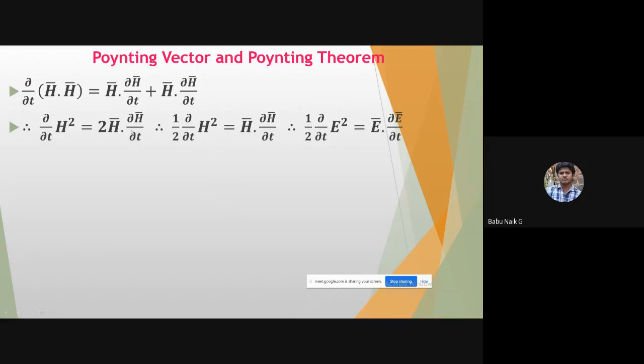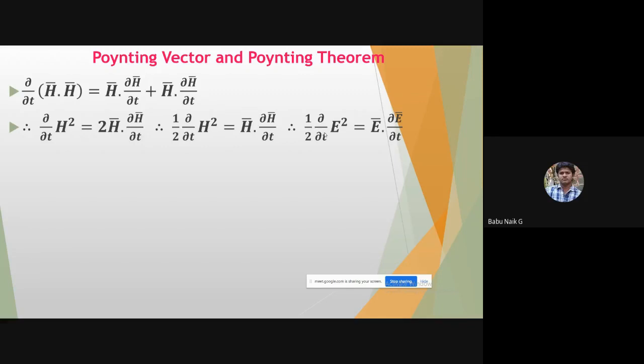Taking the 2 to the left-hand side, half into dou by dou t of H square equals H bar dot dou H bar by dou t. This is for the magnetic field. In a similar way, for the electric field, half into dou by dou t of E square equals E bar dot dou E bar by dou t.